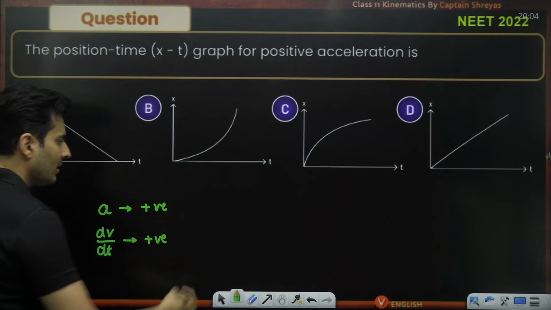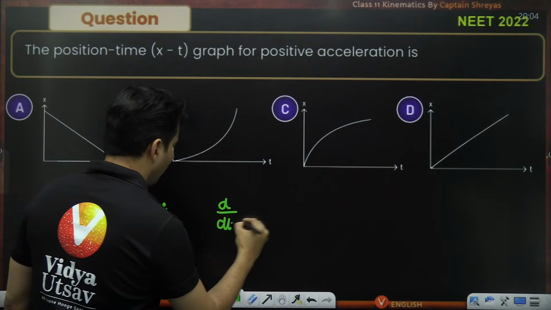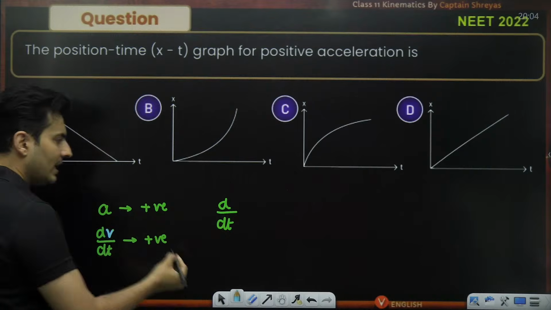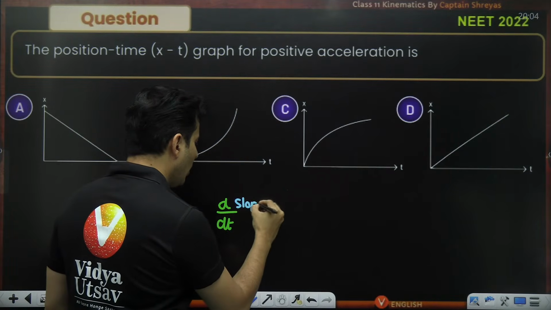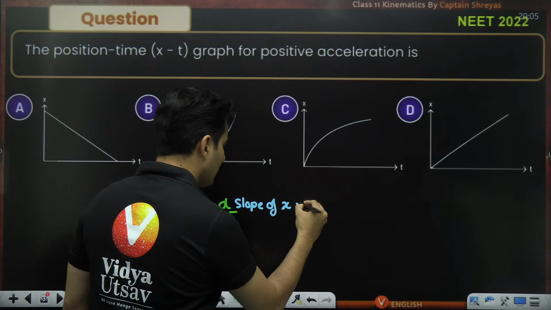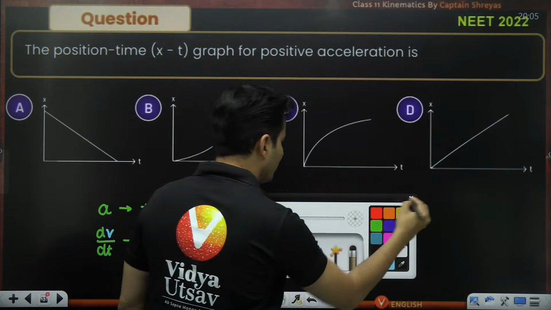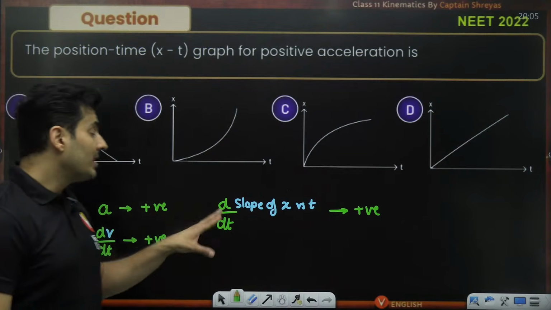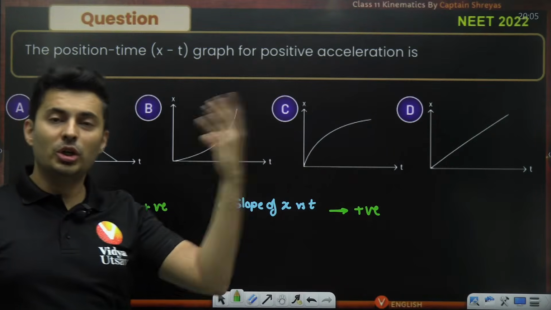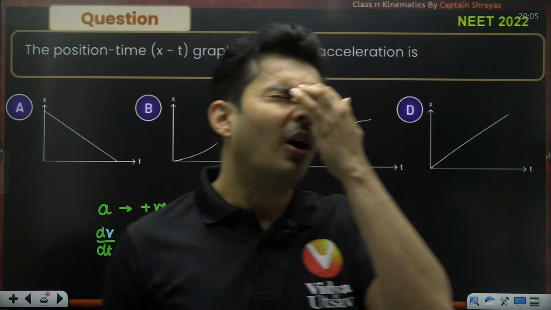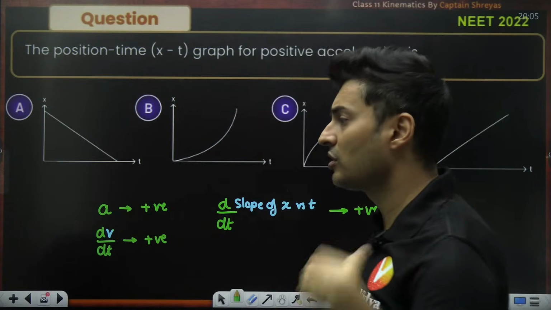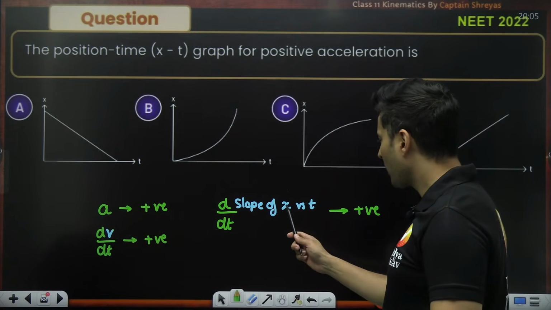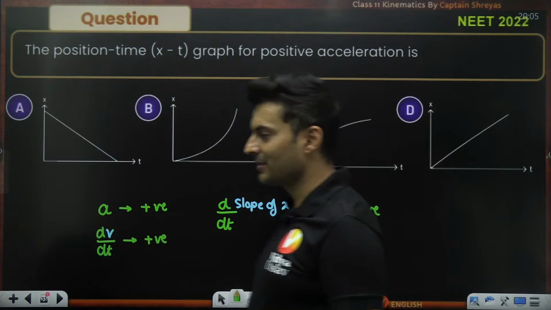But what is velocity? Think about it. Velocity, which you see over here, is nothing but the slope of position versus time. This should be positive. That means the derivative of the slope should be positive. What on earth is this? The derivative of the slope should be positive. I thought slope only was the derivative. Correct, slope is the derivative, but the derivative of the derivative, that's what I'm asking.